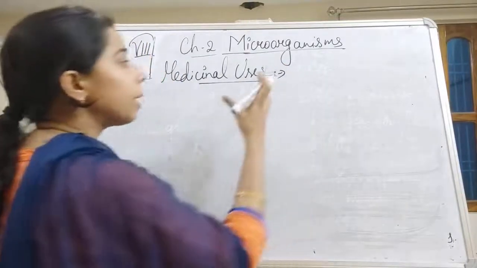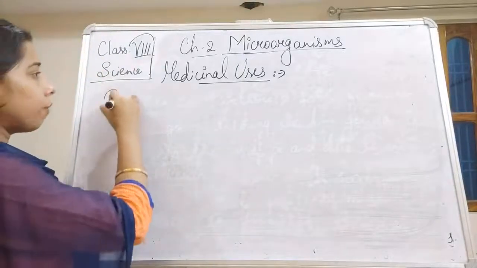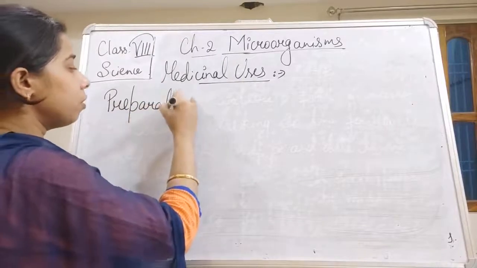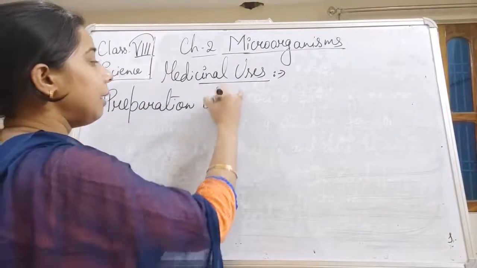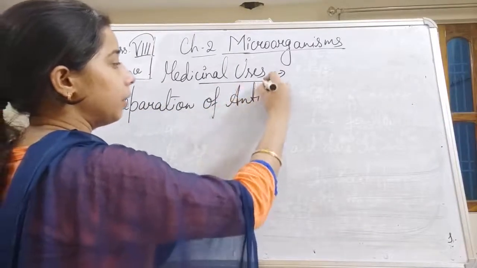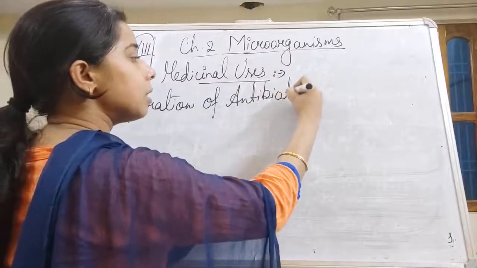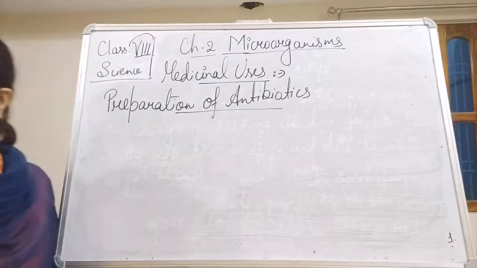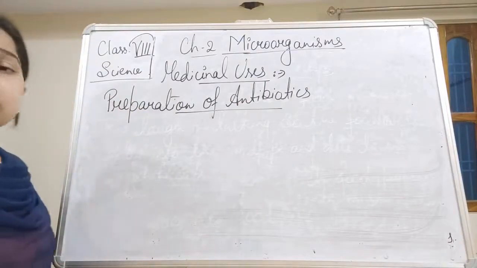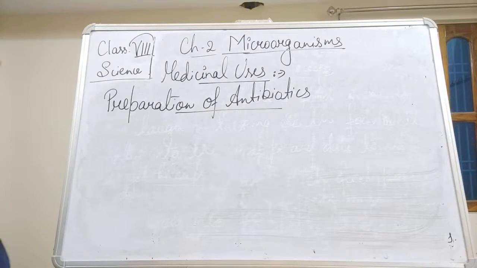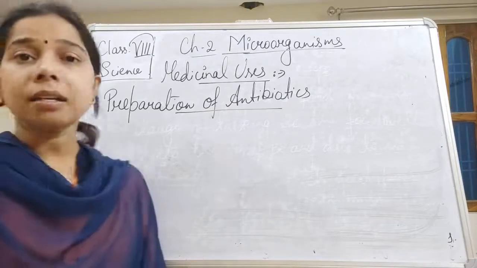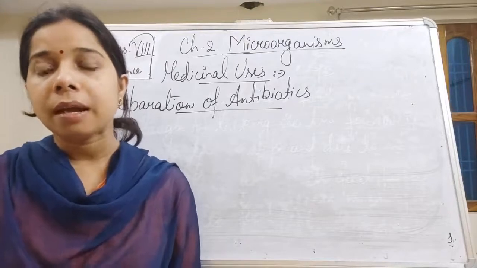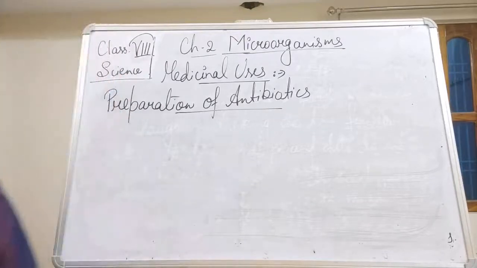Some microorganisms are used for making medicine, especially the preparation of antibiotics. Antibiotics are basically made from microorganisms. There are certain bacteria and certain fungi which are used in preparing antibiotics.